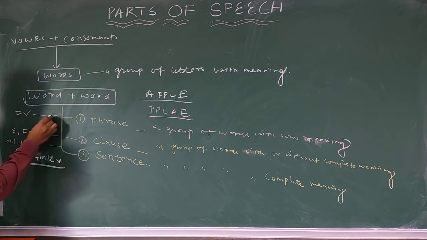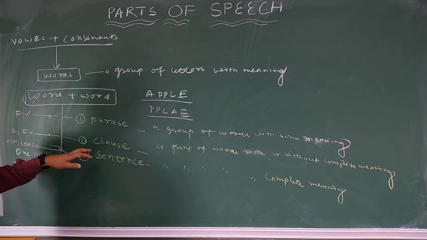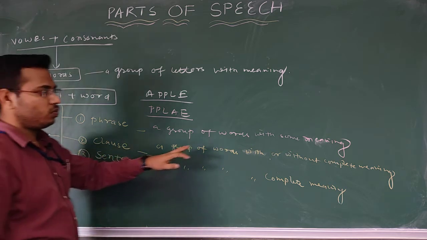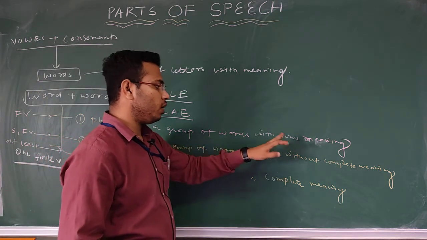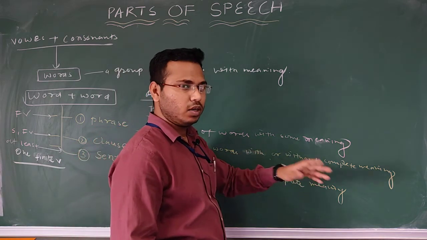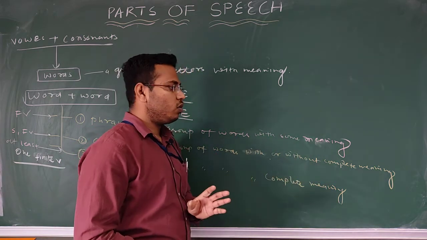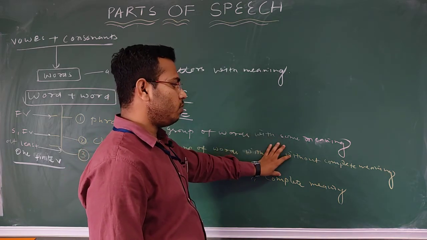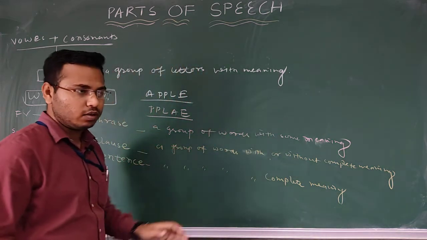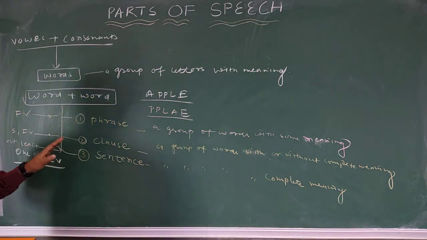So this is important, because sometimes the definition of clause and phrase matches. For example, a group of words without complete meaning, sometimes with and sometimes without, and here with some meaning. Some meaning means also incomplete meaning. Some meaning is not referring to complete meaning. So what is then the difference? I mean, at that time how will we differentiate between phrase and clause?